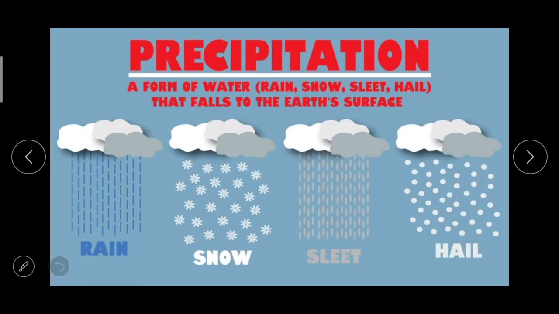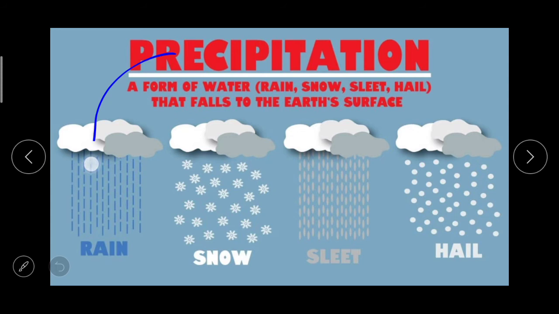My dear students, today in 9th standard geography, we will be learning the topic precipitation. In this topic, we are going to discuss the concept of precipitation and its forms. First of all, here is a very short definition. A form of water, be it rain, snow, sleet or hail, that falls to the earth's surface is called precipitation.